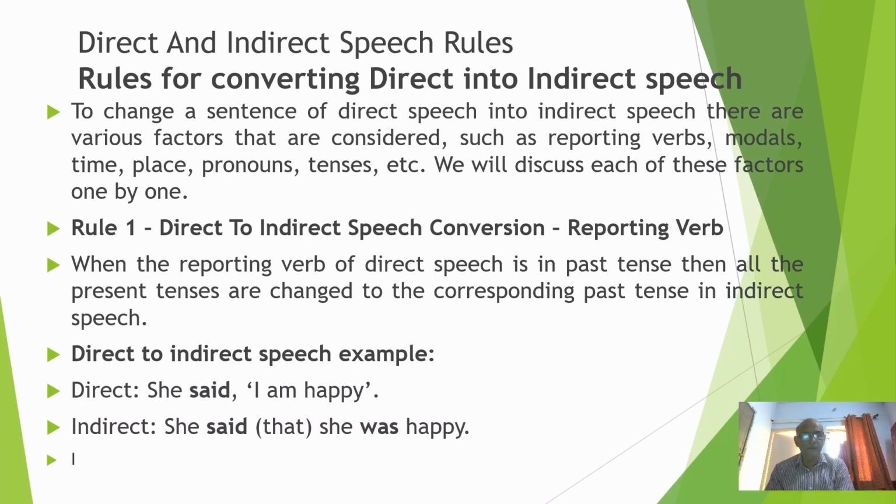Direct to indirect speech conversion: reporting verb. When the reporting verb of the direct speech is in the past tense, then all the present tenses are changed to the corresponding past tense in indirect speech. Example: She said, "I am happy." She said that she was happy.